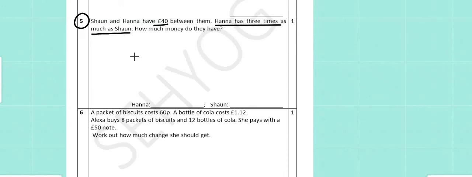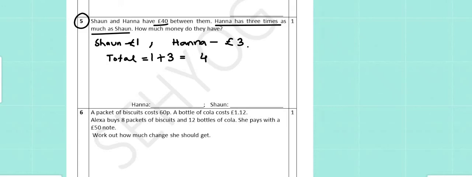Hannah has 3 times as much as Sean. So let us assume that if Sean has 1 pound, then Hannah will have 3 times 1 pound, which means Hannah will have 3 pounds. In that case, the total money that Sean and Hannah will have altogether is 1 plus 3, that is 4 pounds. But actually the total is 40 pounds, which means we divide 40 by 4,